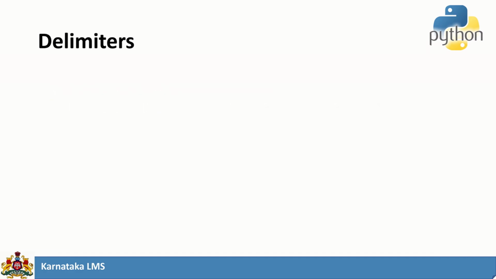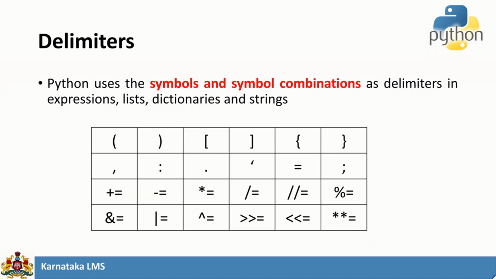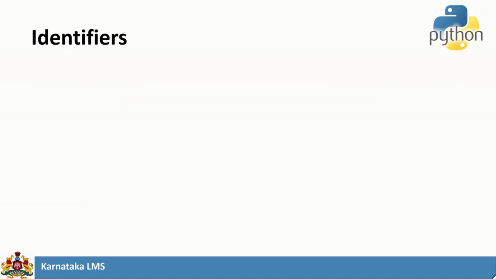The next token is delimiters. Delimiters are used to separate the different tokens. Python uses some symbols and combinations of symbols as delimiters. So these are the delimiters: opening and closing parentheses, opening and closing square braces, curly braces, comma, colon, dot, single quotes, equal to, etc. Here I am using a combination of special characters. All these things we can call delimiters.